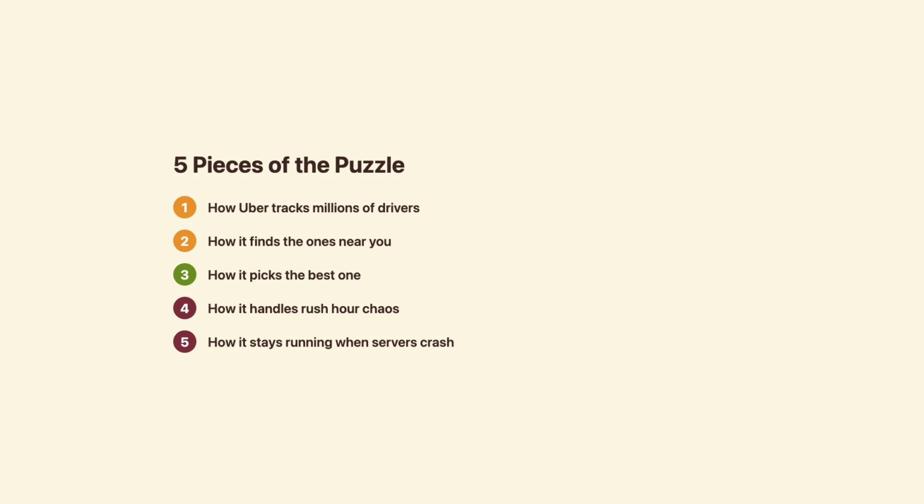Every driver with the Uber app open sends their location every 4 seconds. Millions of drivers. Billions of location pings per day. But here's the problem. When you request a ride, Uber can't check the distance to every single driver on the planet. That would take forever. So Uber built something called H3.